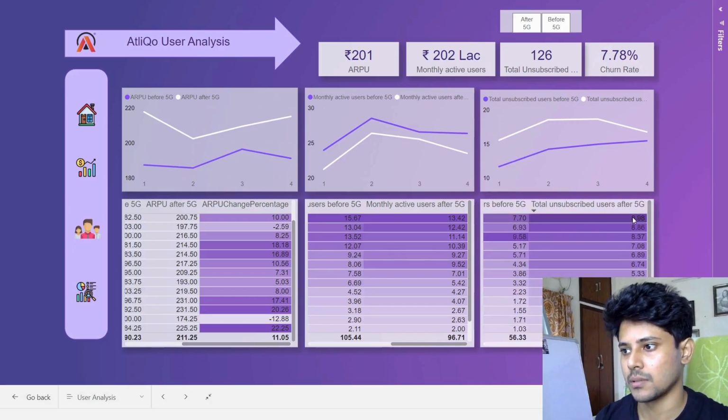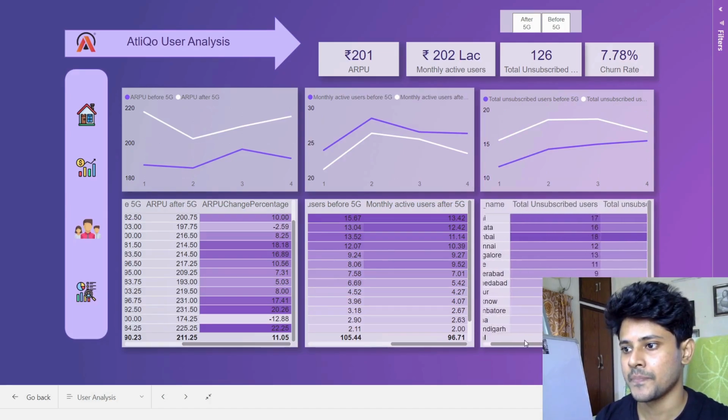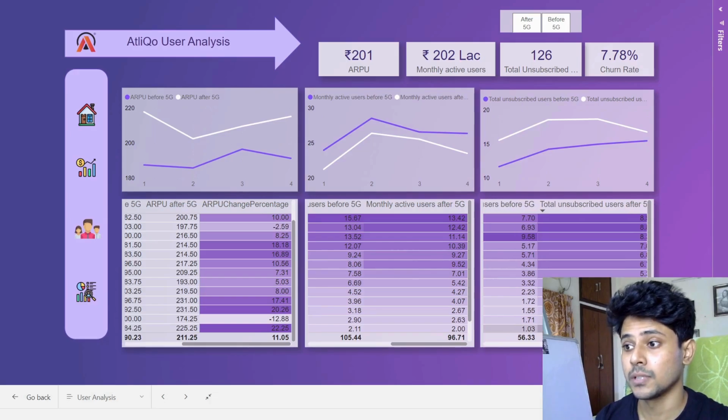See the total unsubscribed users after 5G, almost all of them have increased. Only in Mumbai, I think, before 5G it was 9.58 and after 5G it was 8.38, so it's less, but in most of them the number of unsubscribed users has increased. So that is that.